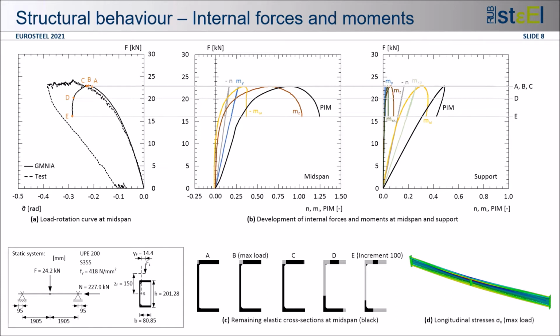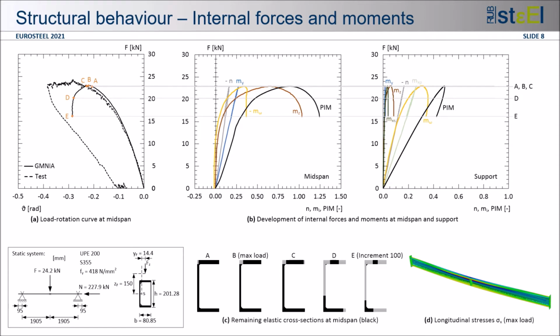In order to describe the structural behavior of the member during the load increase, 5 deformation states were selected from state A to E. Point A represents the first deformation state. The left tip of the upper flange receives the highest compression stresses due to the superposition of the residual stresses and the internal forces N, My, and M omega, and consequently this part began to plasticize.